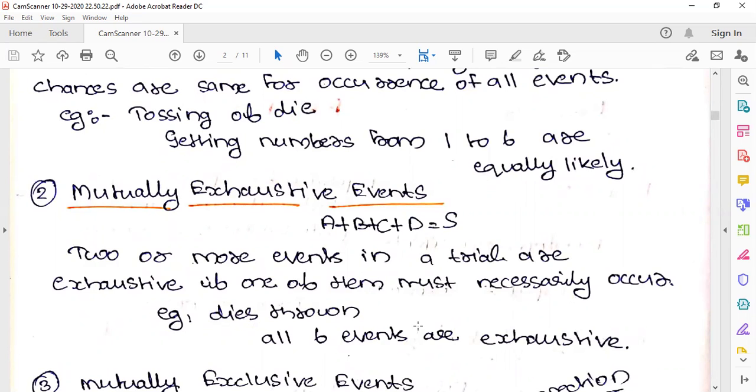One event cannot fail to happen, because if you are throwing a die, you can get 1, you can get 2, you can get 3, you can get 4. So any one event must necessarily occur. Any one answer you will definitely get. That is why we call it mutually exhaustive. So the probability of getting 1 plus the probability of getting 2 plus all these together will be the sample space.